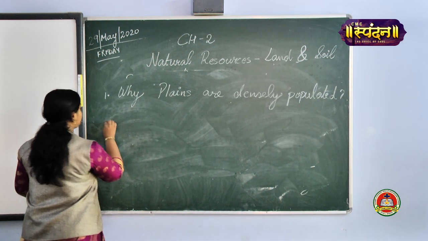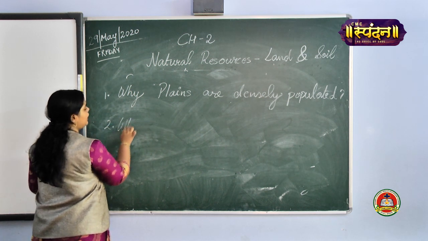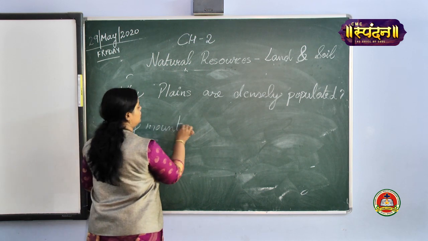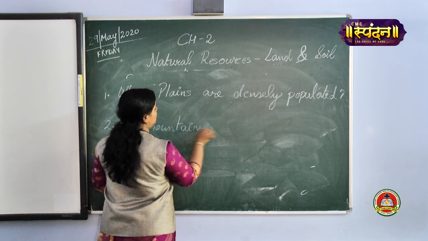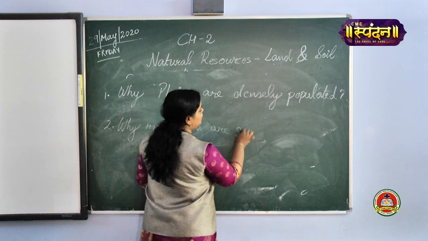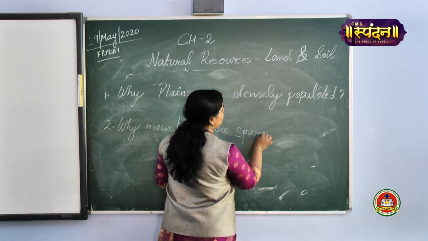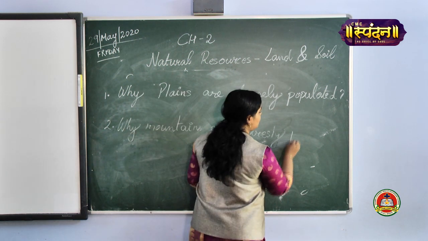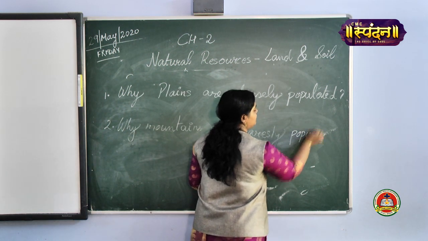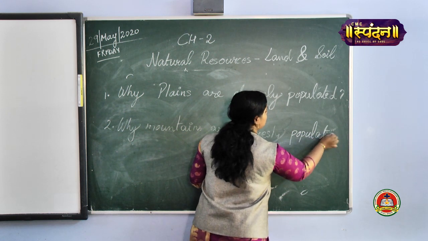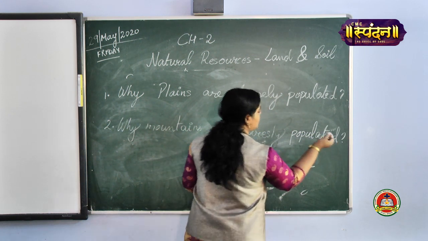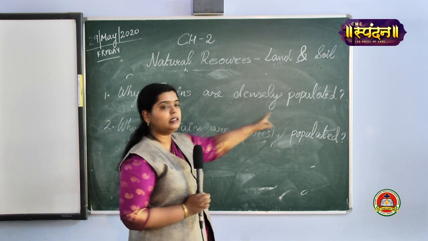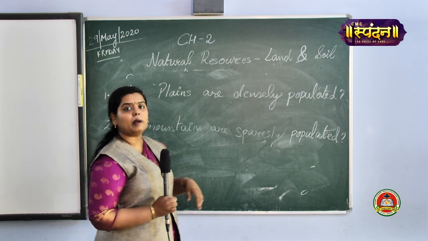Second question, why mountains are sparsely populated? Sparsely means less population. Is it clear? Why plains are densely populated and why mountains are sparsely populated.